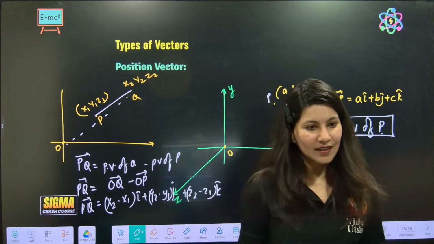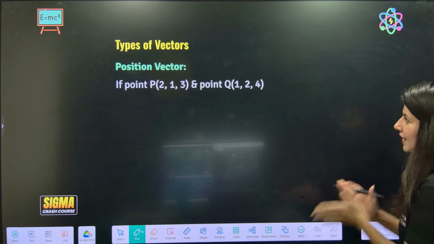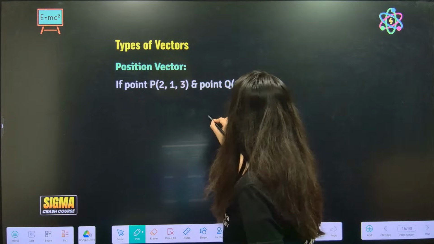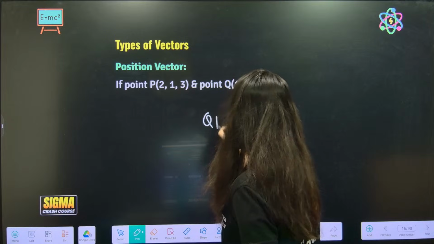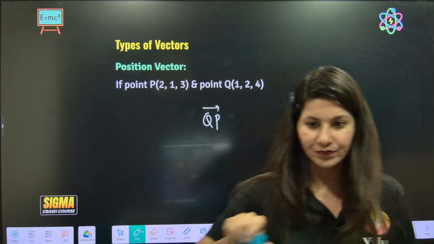Got it, everybody? Shall I give you one small question? Can you tell me the position vector of QP? QP, everybody.